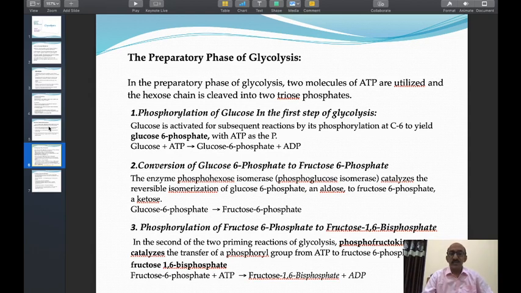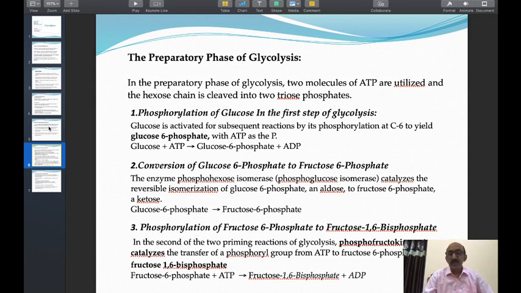This enzyme specifically adds the phosphate group on the 1st carbon atom of fructose 6-phosphate to give fructose 1,6-diphosphate. Here again, ATP is the source of the phosphate group. It is also the source of energy. The formation of the bond between phosphate and fructose requires energy.